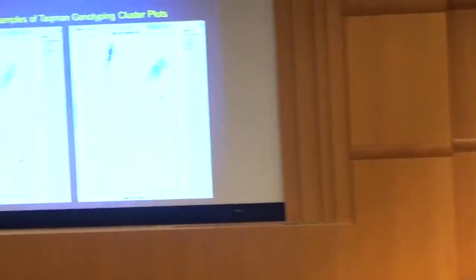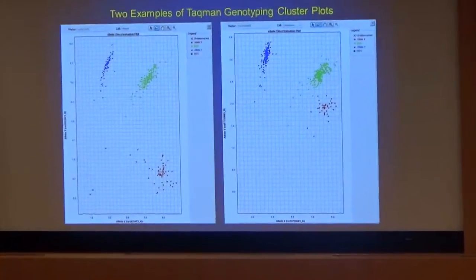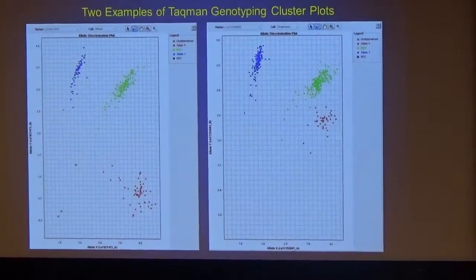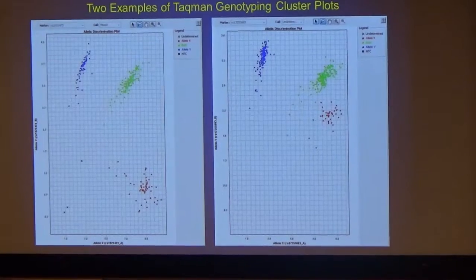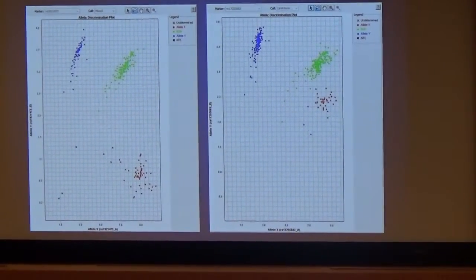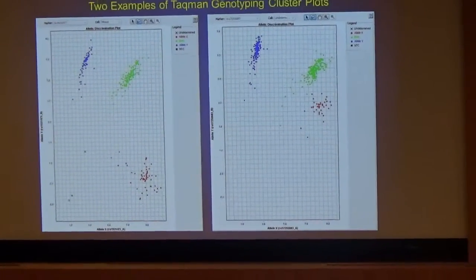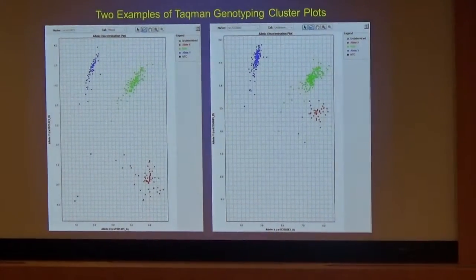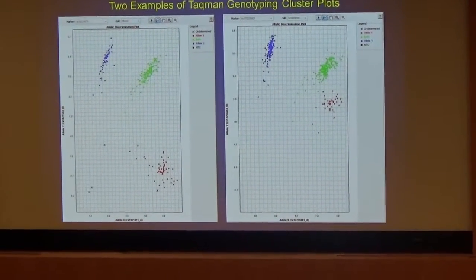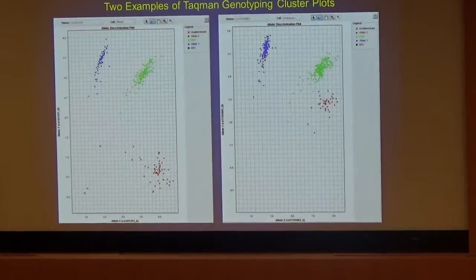These are two examples of TaqMan genotyping cluster plots. Each cluster represents a genotype, red and blue representing homozygous samples, and green representing heterozygous samples. The black X's represent undetermined samples that may have failed during PCR or were otherwise unable to be categorized accordingly. By comparing the percent occurrence of each homozygous cluster, we determined which sample had dominant and recessive alleles.